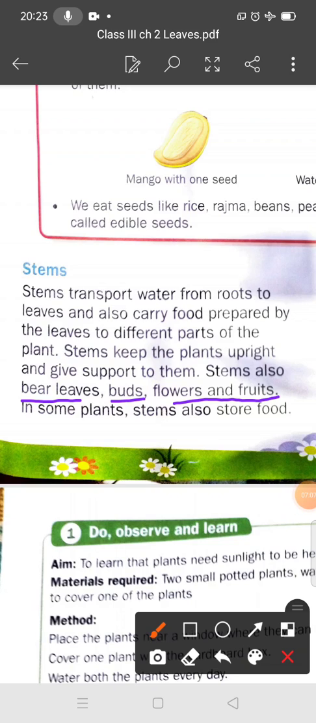What is the function of the stem? The stem transports water from the roots to the leaves and also carries food prepared by the leaves to the different parts of the plant. And it holds the plant upright also.